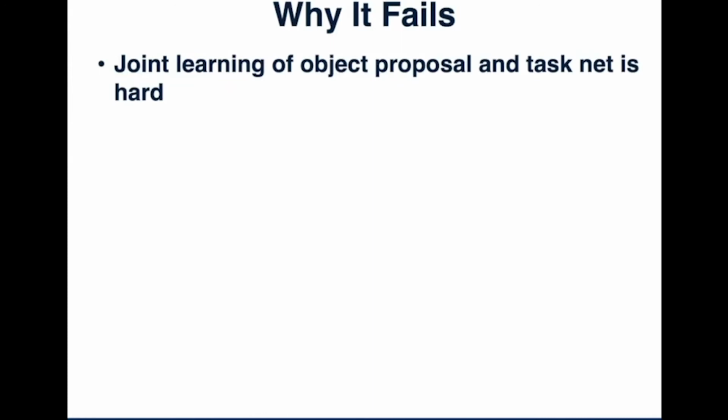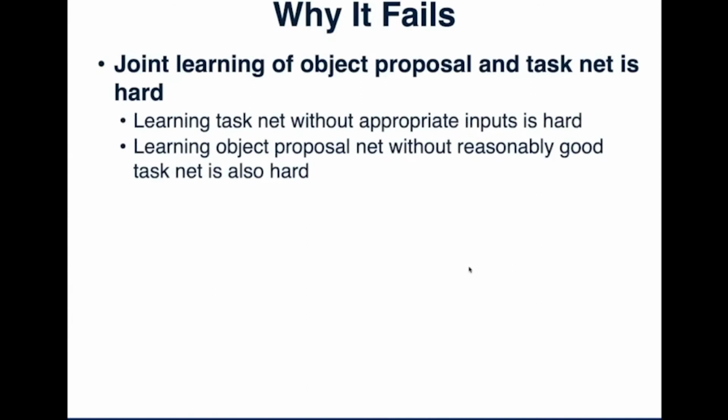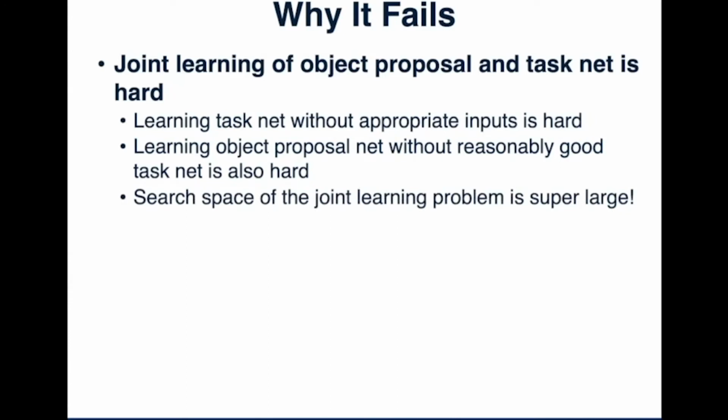So why does it fail? There are several reasons, but the major one is that the joint learning of object proposal and task net is so hard. Learning task net without appropriate input is hard, and learning object proposal net without a reasonably good task net is also hard. And if we combine them together, the search space of the joint learning problem is super large.